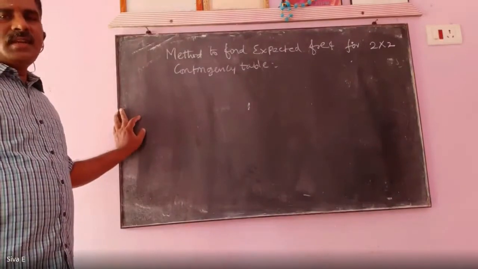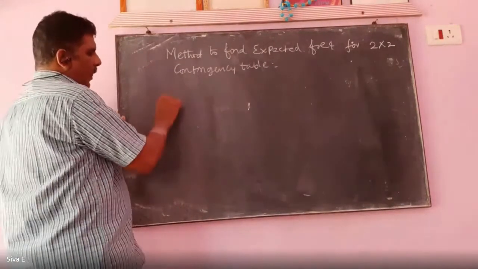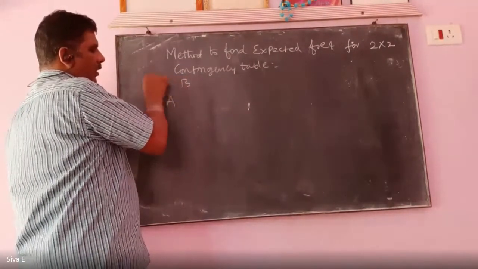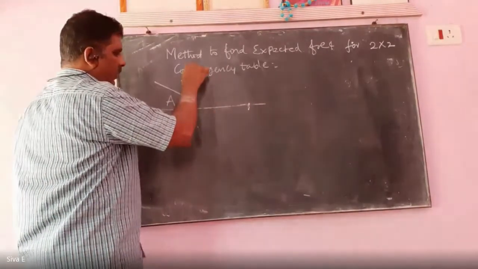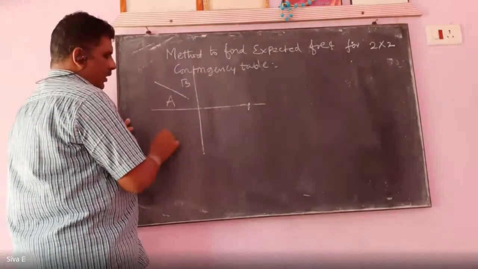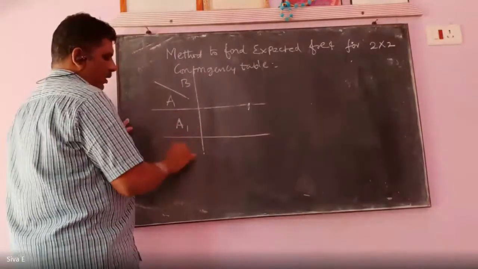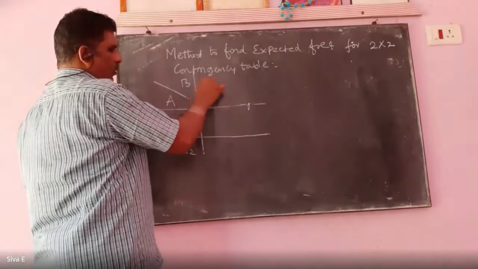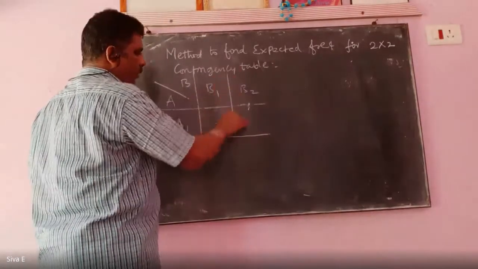So first we consider the 2 by 2 contingency table. There are two categories, A and B, and then A1, A2, B1, B2.